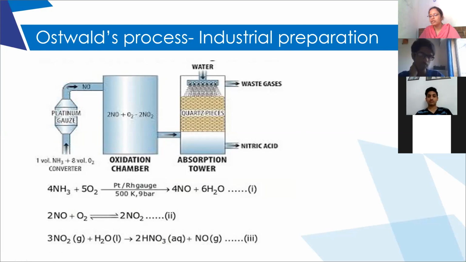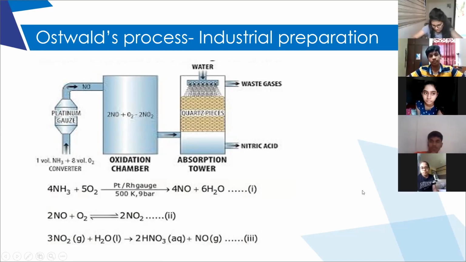Did you all understand these steps? The first step is conversion of ammonia into nitric oxide in the presence of platinum catalyst. Second, the oxidation of nitric oxide to form nitrogen dioxide. Third step, nitrogen dioxide will dissolve in water. The water is absorbed and it is dissolved in water to form nitric acid. See, these are the 3 steps followed in the Ostwald process of preparing nitric acid. Is it clear? Did you all understand?